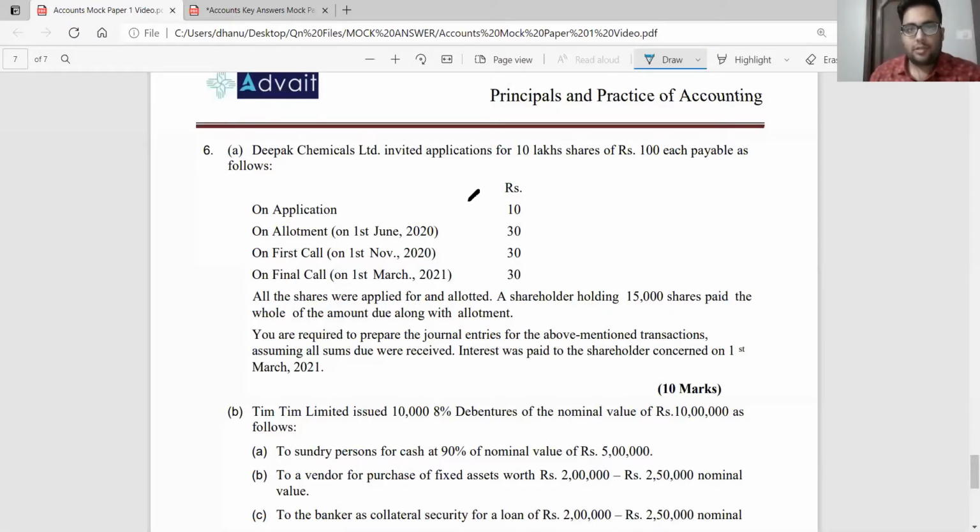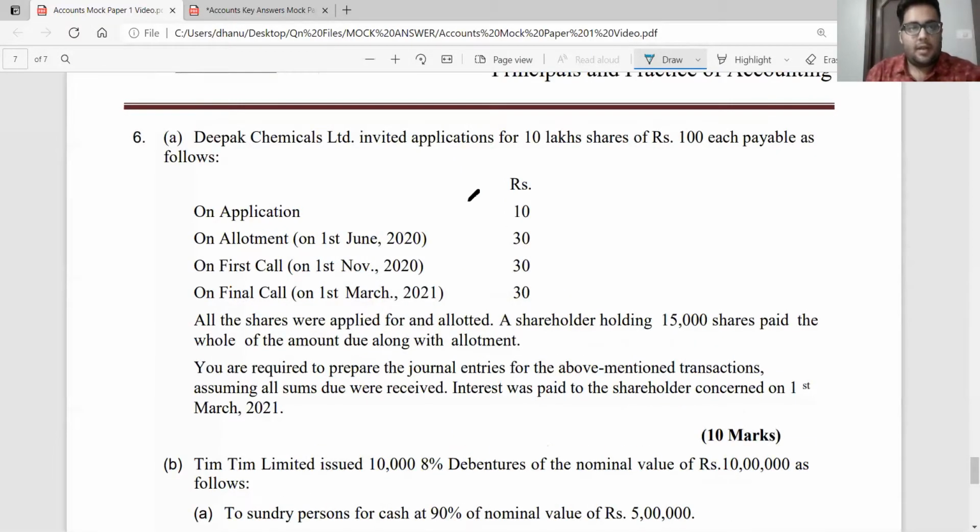Coming to the last question, question number 6. Deepak Chemical Limited invited applications for 10 lakh shares of rupees 100 each payable as follows. So this is a question on issue of shares, one of my favorite chapters in the exam, very scoring if you understand the concepts well.